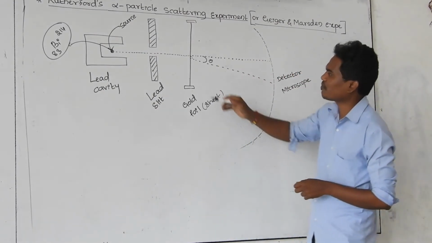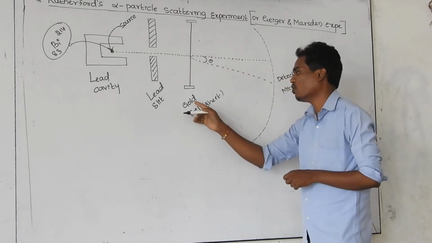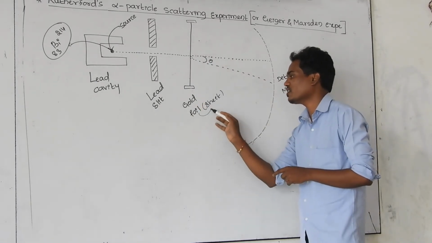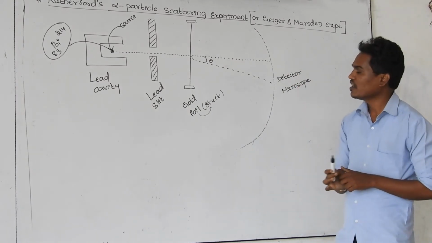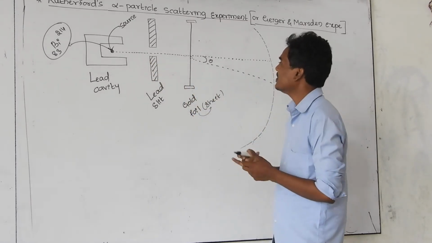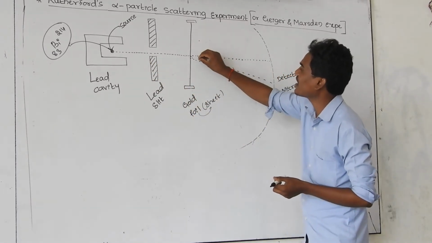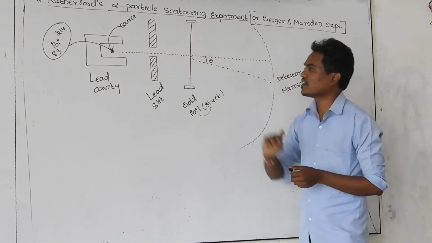And whenever the alpha particle hits, there is a seed. That seed is made of gold, the gold foil. Foil means a gold seed. They kept it here in a vertical orientation. Whenever these alpha particles hit the gold foil, after hitting, they scatter in different directions. These are all alpha particles.